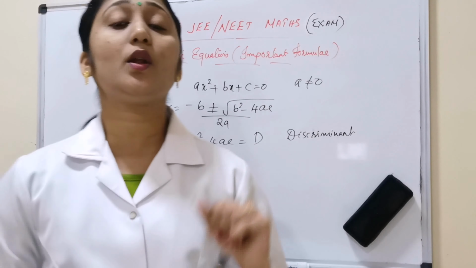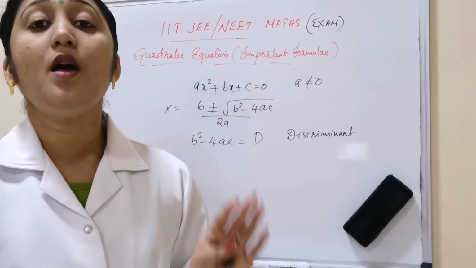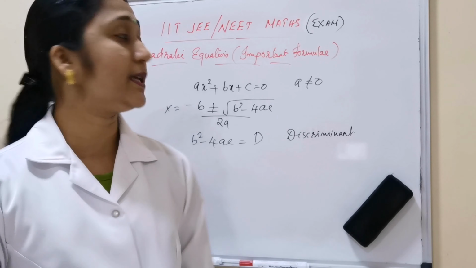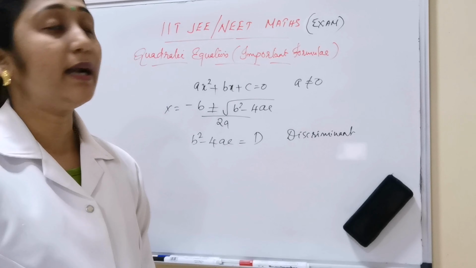So for the quadratic equation ax square plus bx plus c, the quadratic formula is minus b plus or minus square root of b square minus 4ac, divided by 2a. This b square minus 4ac is the discriminant.